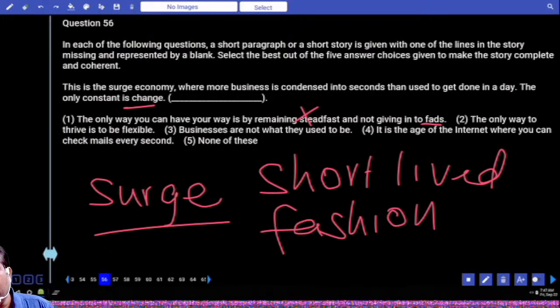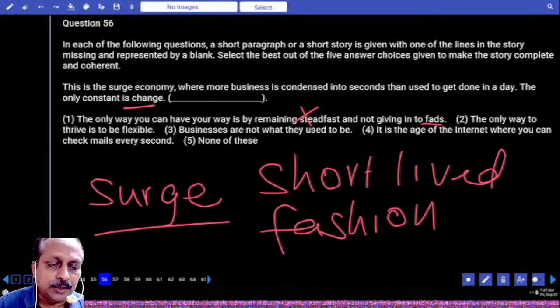What is this fad? Again, if you take fashion, some fashion perhaps lasts 6 months, 1 year. Fad means a short-lived fashion. For a short time something becomes very fashionable. Then we say it was a fad. Sometime it was popular, then it disappeared.